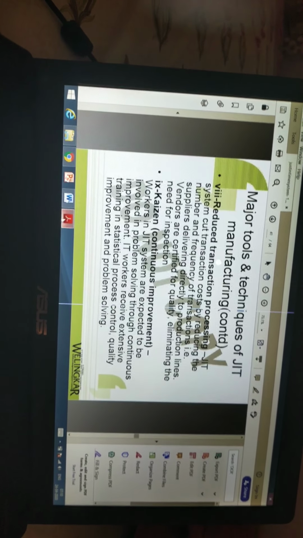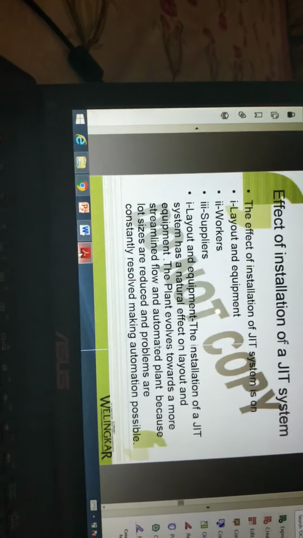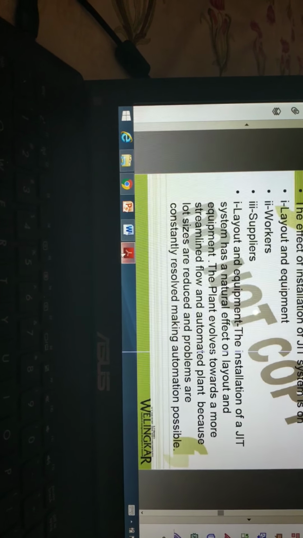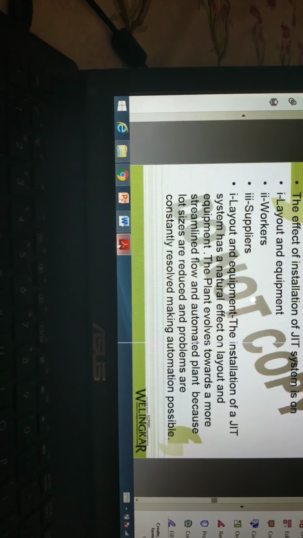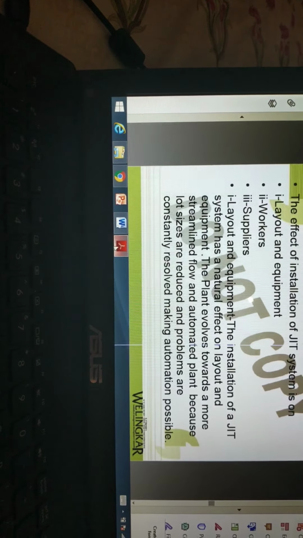We have seen this. Now after JIT is installed in the organization, what is the effect of installation of JIT system on the organization and on the different components of the organization? One component is layout and equipment, another component is worker, and third one is the supplier.